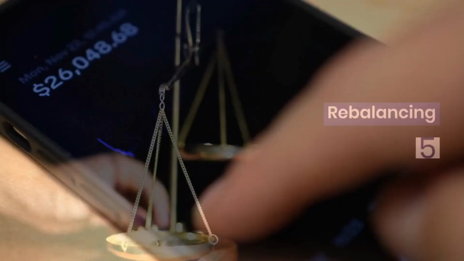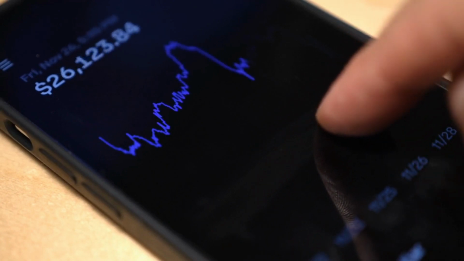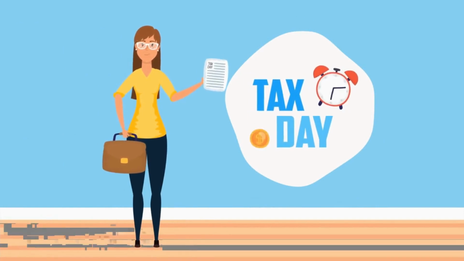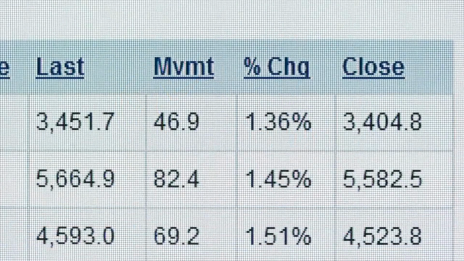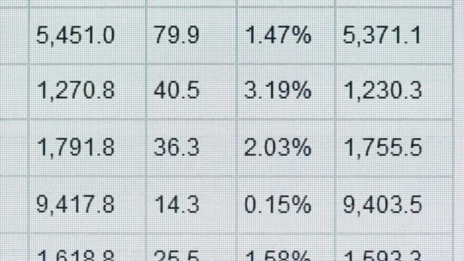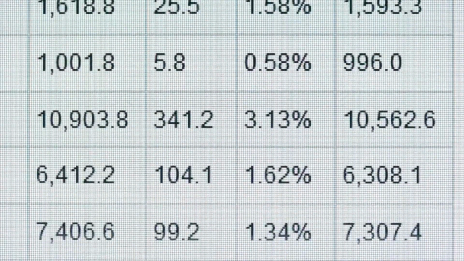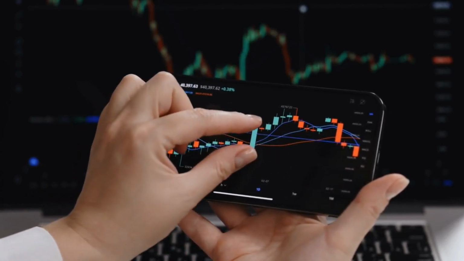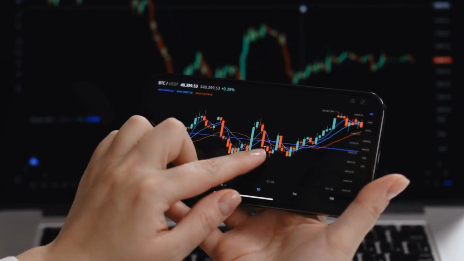5. Rebalancing. Rebalancing is the process of realigning your investment portfolio back to its original target asset allocation. Over time, the performance of different investments may cause your portfolio to deviate from your desired allocation. For example, if stocks have performed exceptionally well, they may become a larger percentage of your portfolio than intended. By rebalancing, you sell a portion of the outperforming asset, in this case, stocks, and reinvest the proceeds into underperforming assets, such as bonds or other asset classes. This practice helps maintain the desired risk and return characteristics of your portfolio and ensures that you don't become overly concentrated in a particular investment.